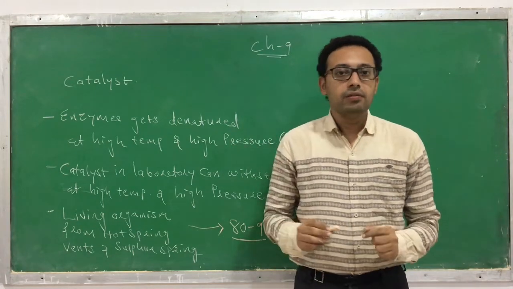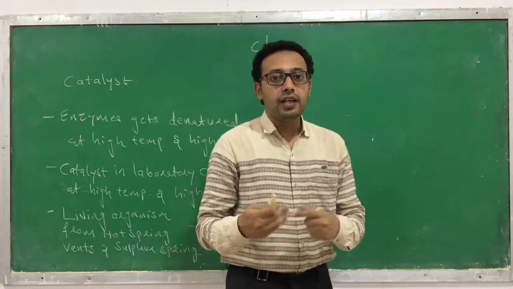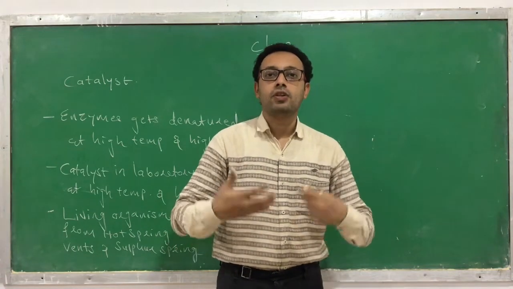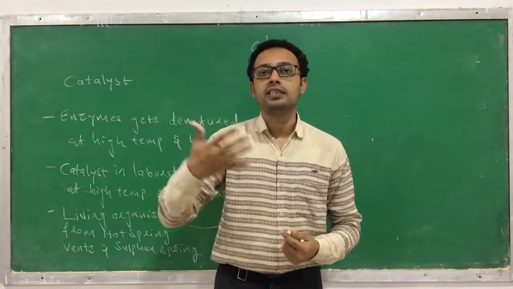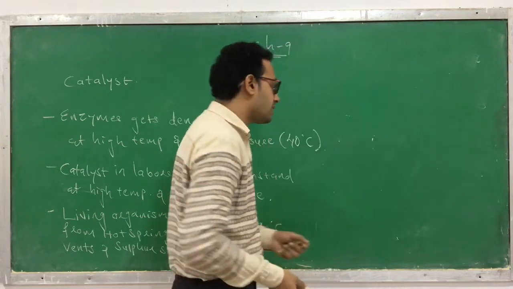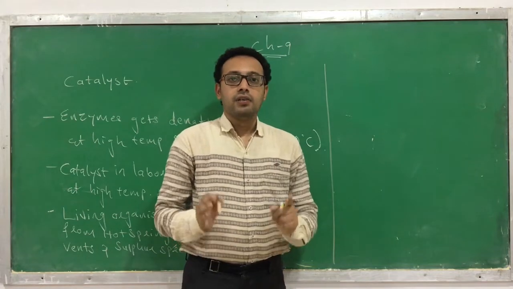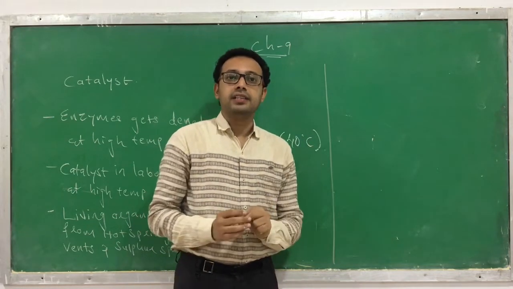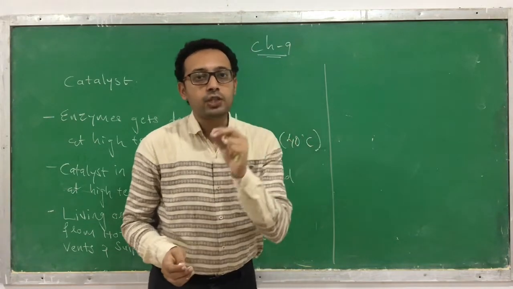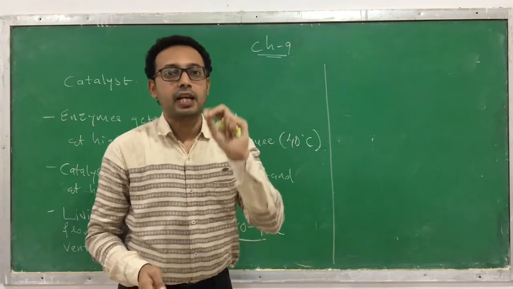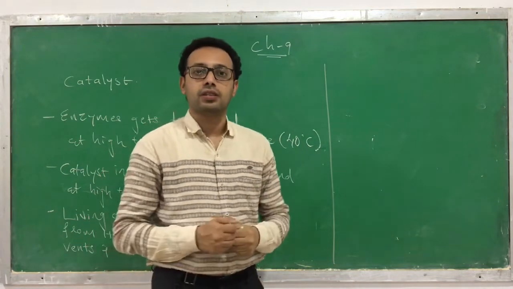Now we will learn how enzymes are capable of increasing the rate of reaction. From the discussion we have done till now, we understand that enzymes are capable of increasing the rate of reaction.